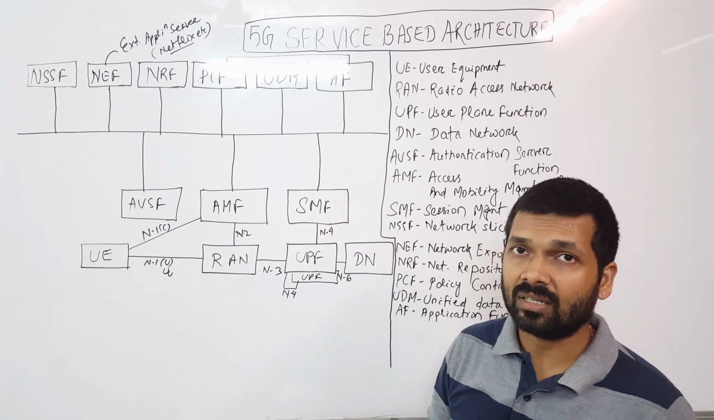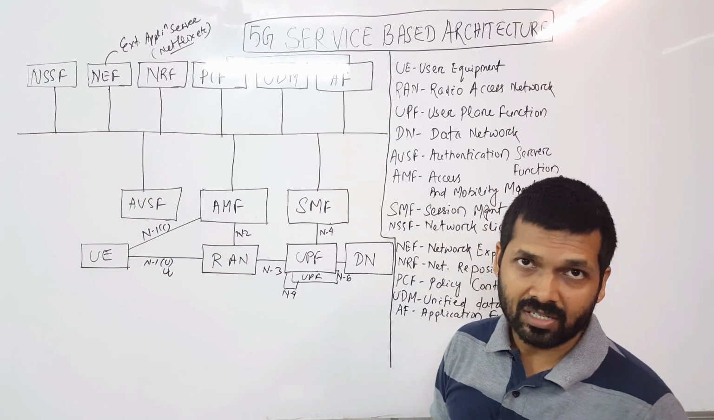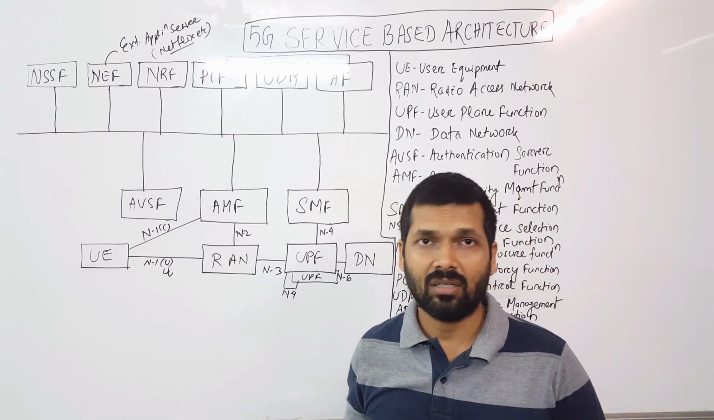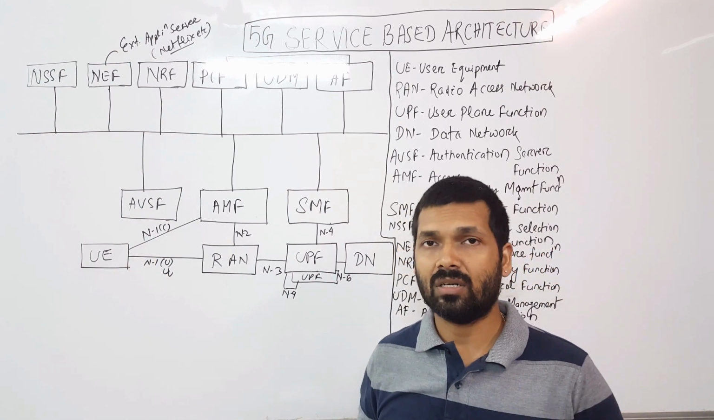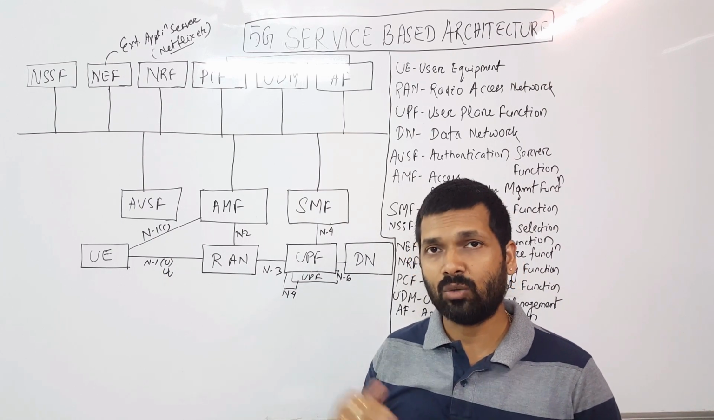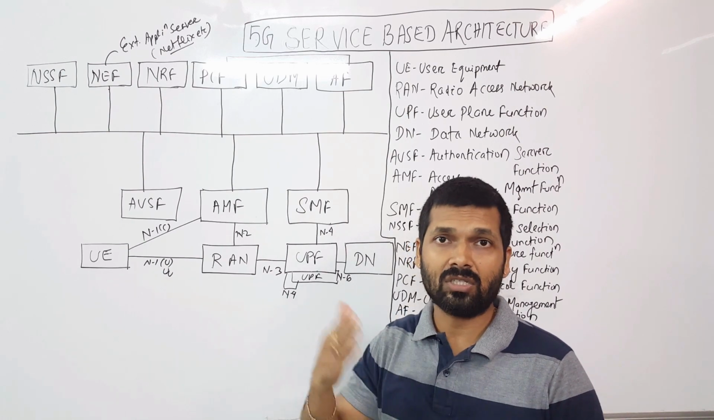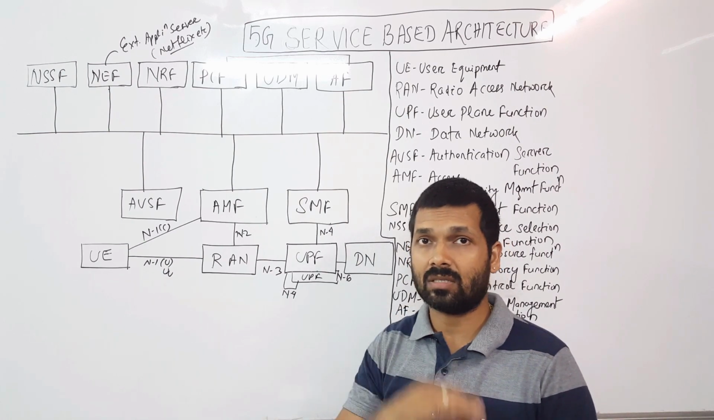So it was not there earlier in the LTE network. So this is a new functionality, which is definitely software deployed in any vendor's hardware. So NSSF ensures network slicing for different kinds of user sessions. Depending on the service request, we may have different slices.